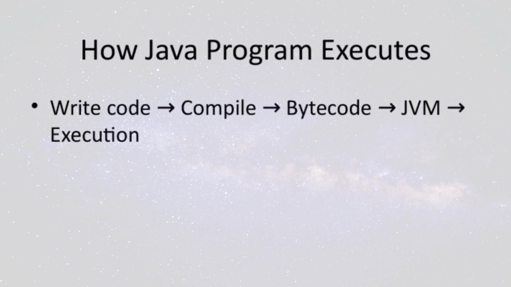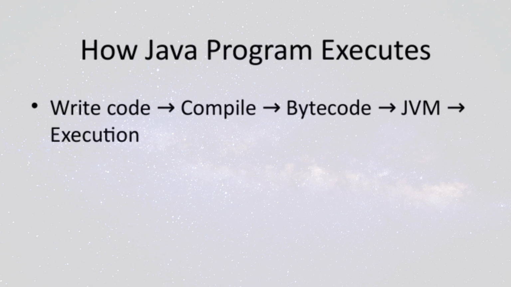Let's walk through how a Java program actually executes, step by step. First, you write your code, the source code that you want the computer to run. Then this code is compiled, which means it's translated into an intermediate form called bytecode. This bytecode is not machine-specific. Instead, it's designed to be portable.